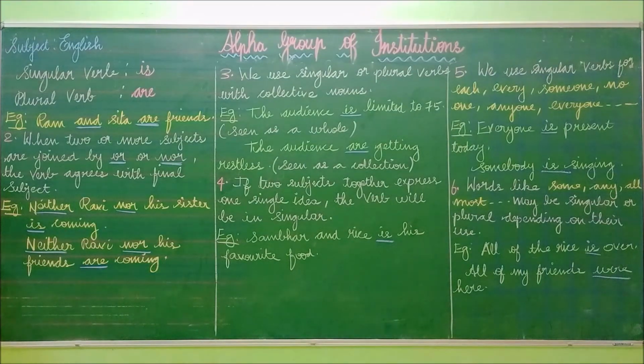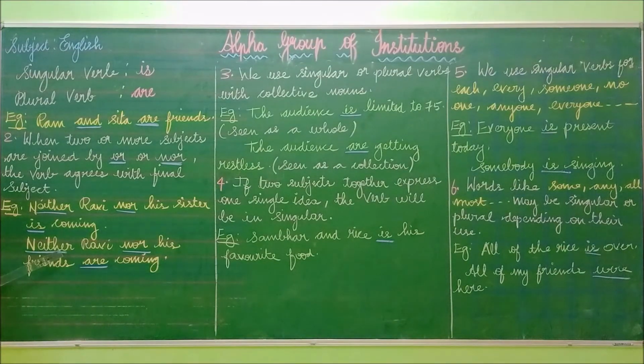So in a sentence, if there are two subjects and the word "neither...nor" or "or" comes, you have to look at the final subject. If the final subject is singular, you have to write the verb in singular form. If the final subject is plural, you have to write the verb in plural form. In this case, the final subject is sister, which is singular, so we have written the verb also in singular form: neither Ravi nor his sister is coming. Have you understood this?